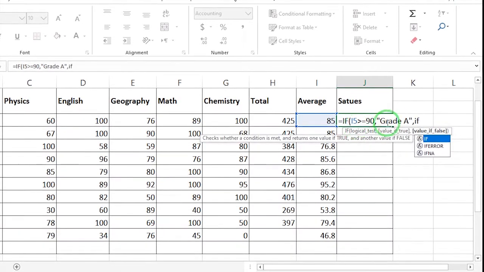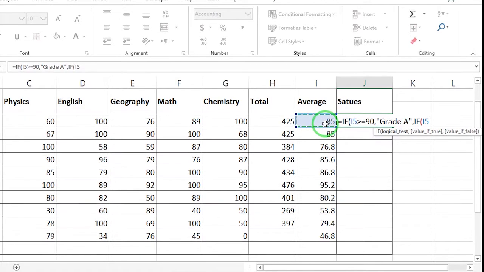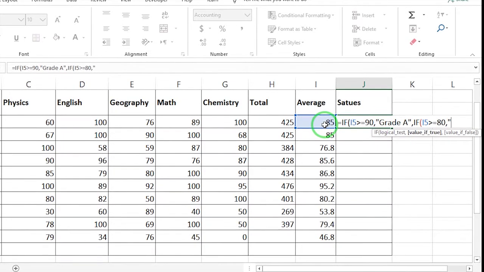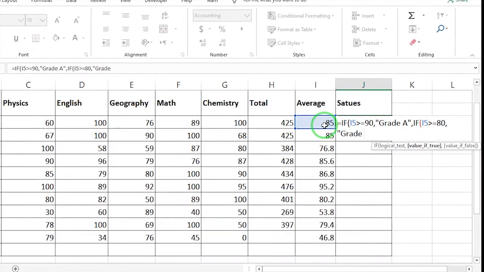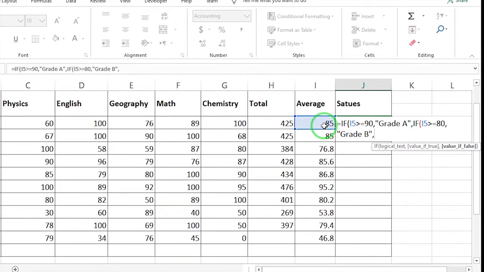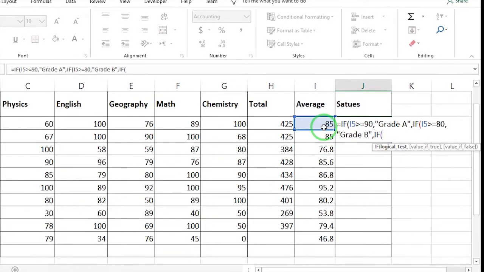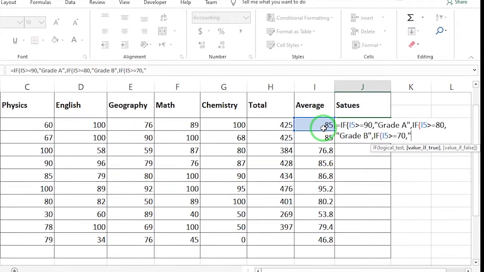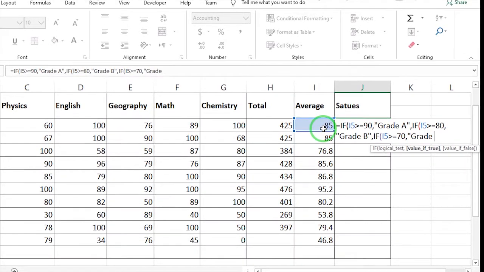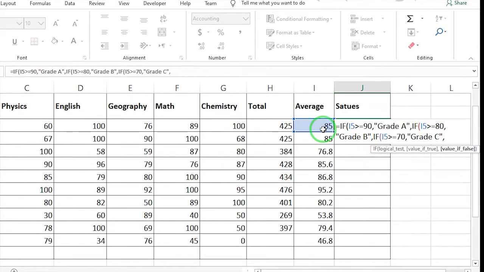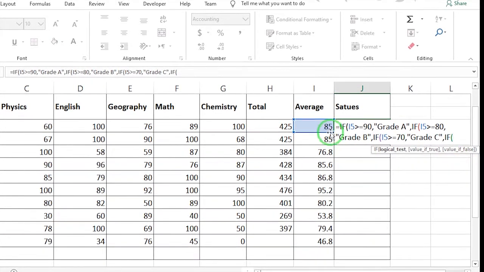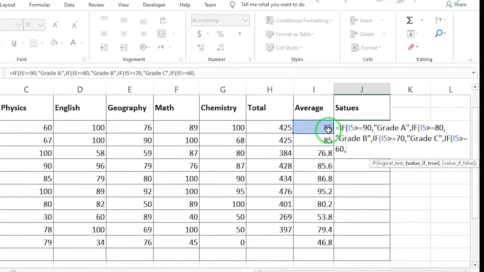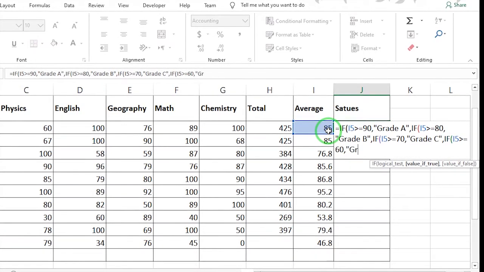Our next condition, if this cell is greater than or equal to 80, so comma, quotation. With this condition, the student should be in grade B. Close the quotation, comma. Again, if this cell is greater than or equal to 70, comma. The students with this condition should be in grade C. Again, if this cell is greater than 60, the student should be in grade D.